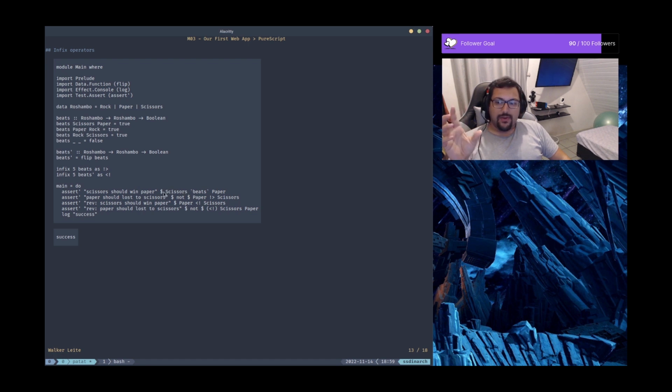Because for example, here we have two operators. One is the dollar sign, and the other one is this that we have created. So how does the compiler figure out whether I need to use this one first or this one first? Should I resolve all of this here as the left side of this operator, or should I just use this? What's going to tell the compiler this is the priority number.